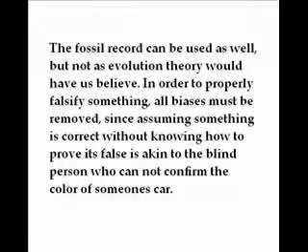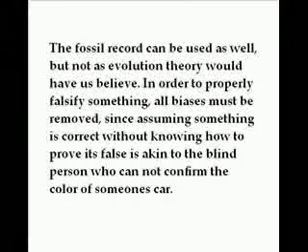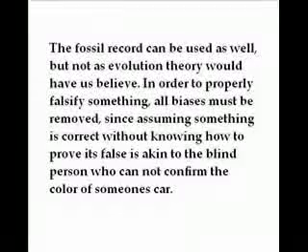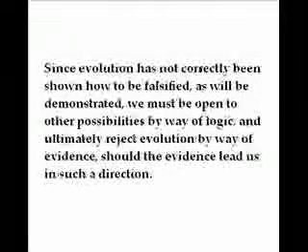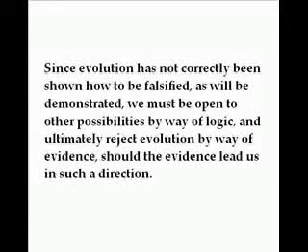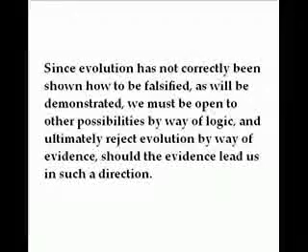In order to properly falsify something, all biases must be removed. Since assuming something is correct without knowing how to prove it false is akin to the blind person who cannot confirm the color of someone's car. Since evolution has not correctly been shown how to be falsified, as will be demonstrated, we must be open to other possibilities by way of logic, and ultimately reject evolution by way of evidence, should the evidence lead us in such a direction.